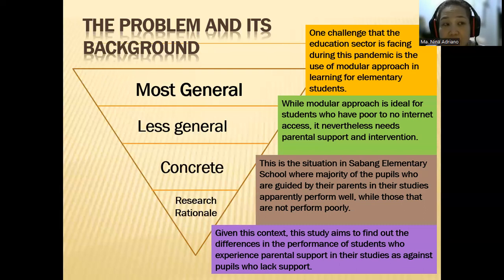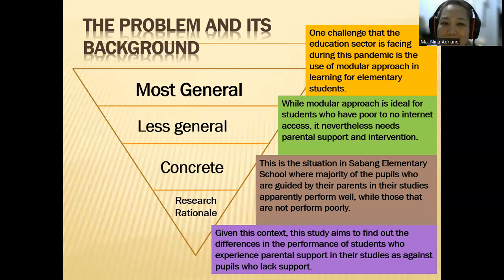See, it's a general problem because most public schools have used the modular learning approach. And as we all know, it's not very effective as compared to face-to-face. That's the general problem.